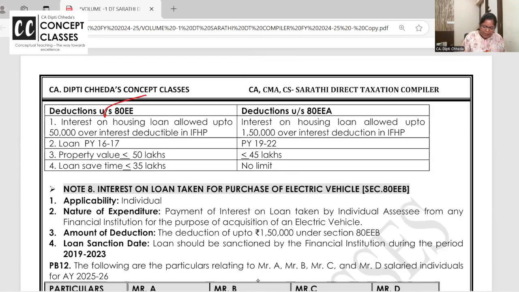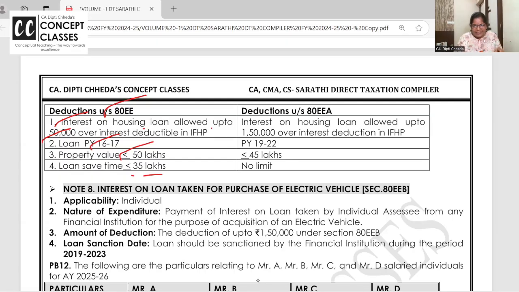Under 80EE, on interest on housing loan, 50,000 additional deduction is allowed over and above what is deductible in house property, provided the loan is taken in 16-17. The property's value is up to 50 lakhs. This is to benefit small people who have taken loans, right? The loan amount should not exceed 35 lakhs.